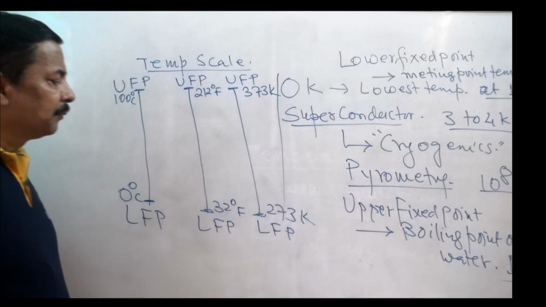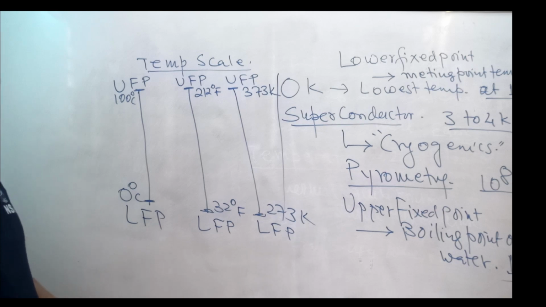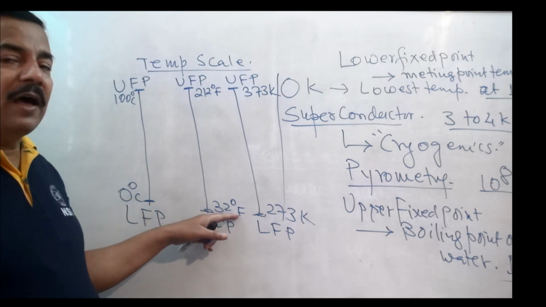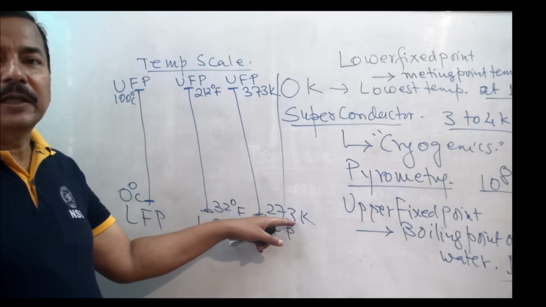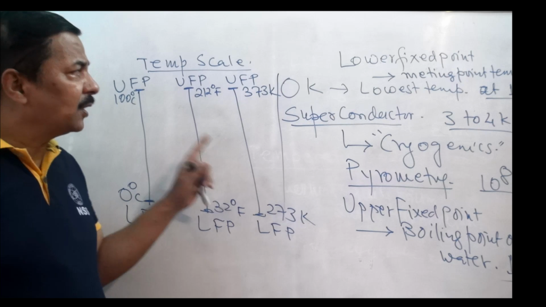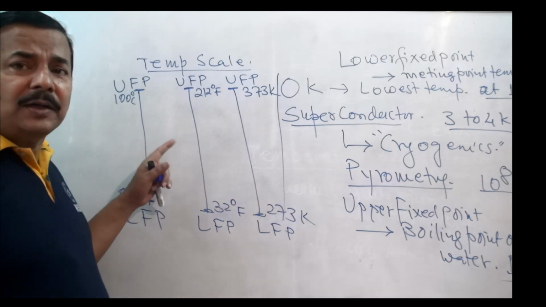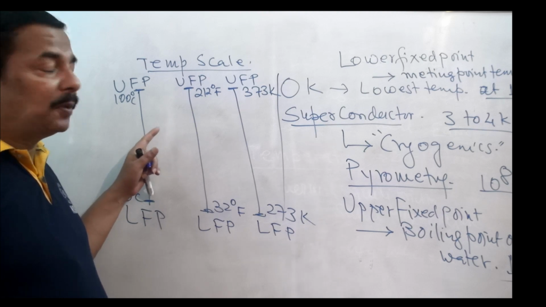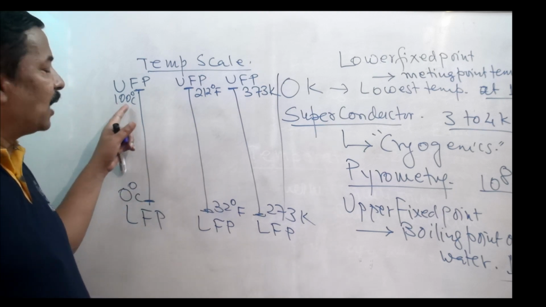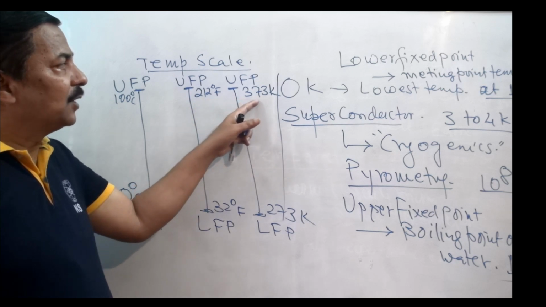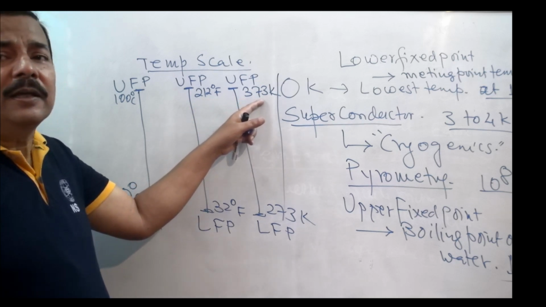That means ice melts at the temperature 0 degree centigrade or 32 degree Fahrenheit or 273 Kelvin, and pure water boils at normal atmospheric pressure, 1 atmospheric, at 100 degree centigrade, 212 degree Fahrenheit and 373 Kelvin.